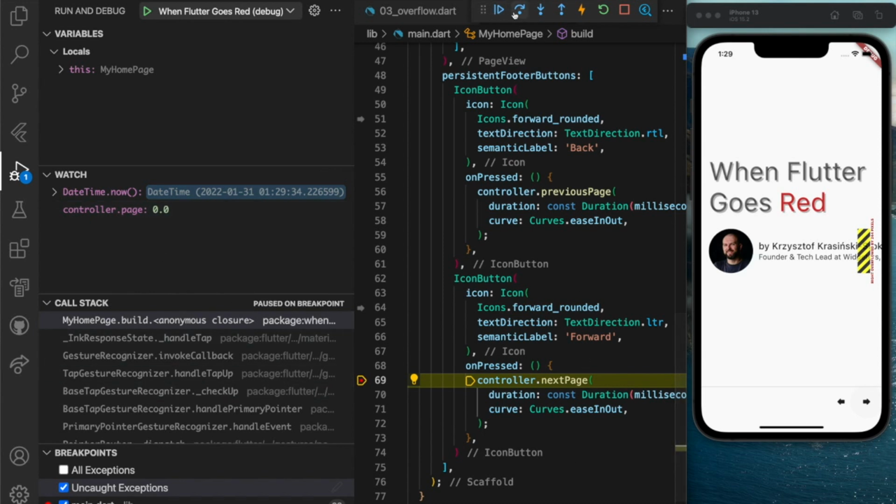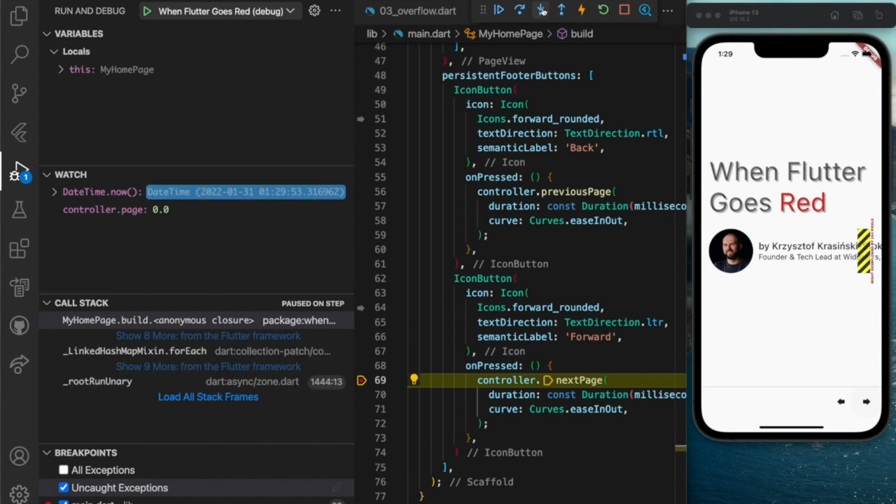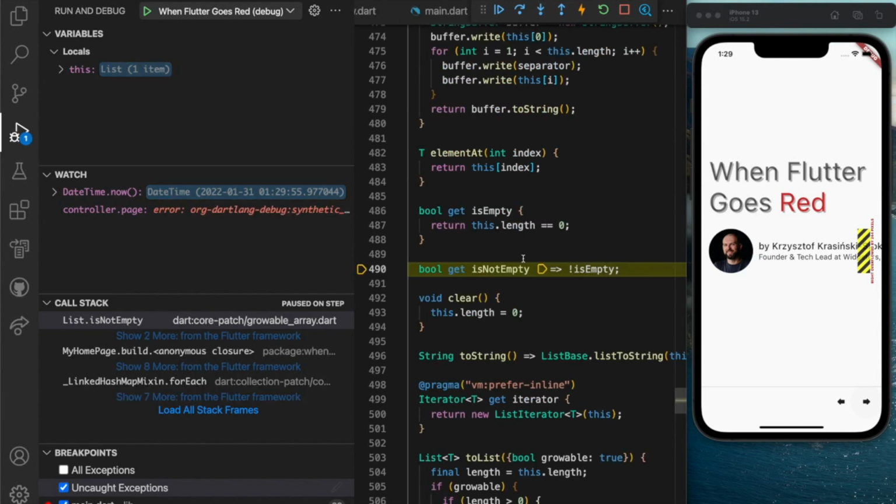Now, on the right hand side in the toolbar, we can see several things. These buttons allow us to navigate through the call stack or through the instructions that we are actually going through by stepping into the deeper level of the call. So let's see what happens in the next page.